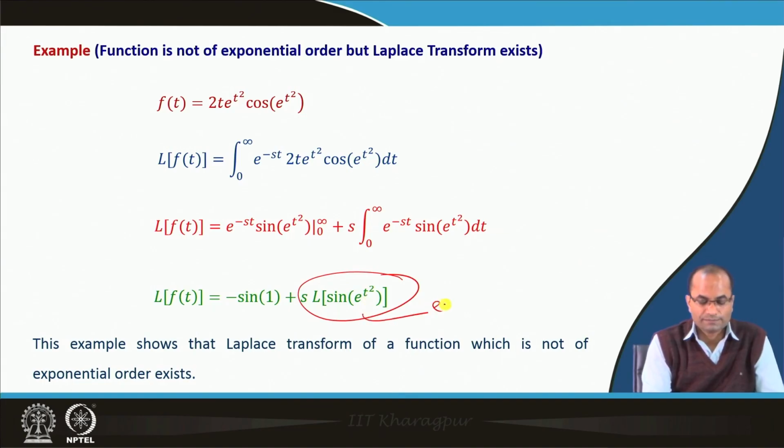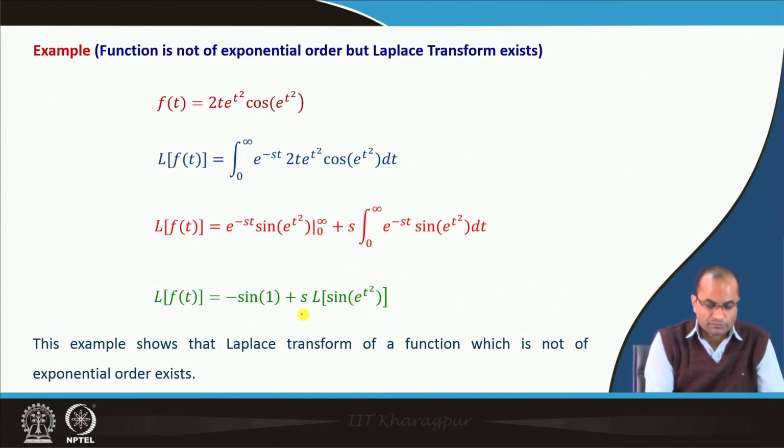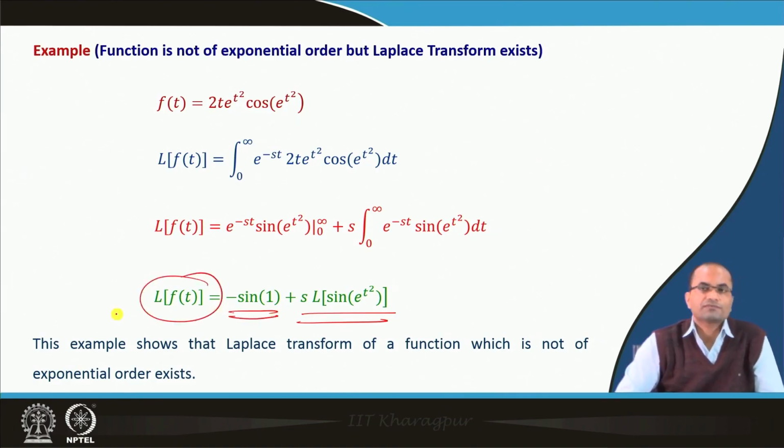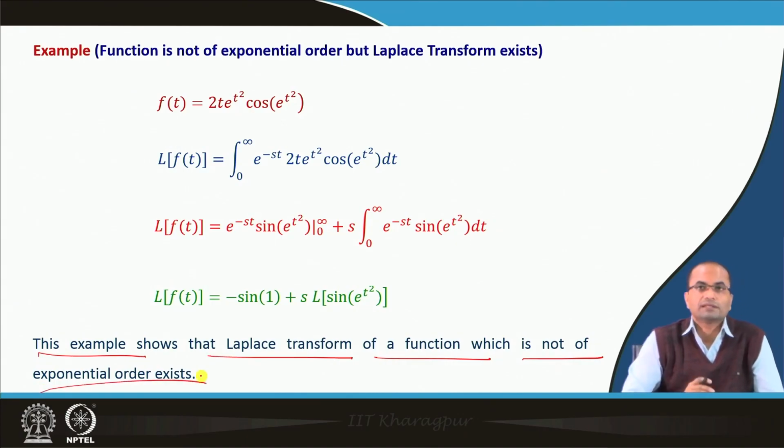The function is indeed continuous and hence piecewise continuous, and the function is bounded, hence it is of exponential order. So, the second term exists, and the first is minus sin 1, which means the Laplace transform of f(t) exists.